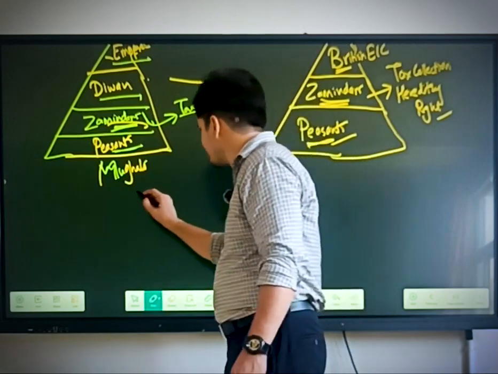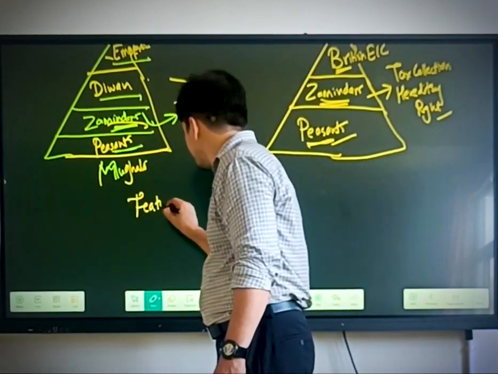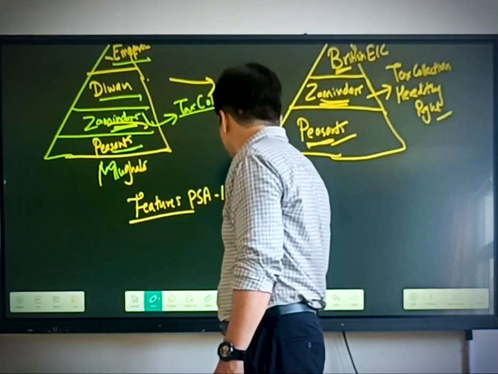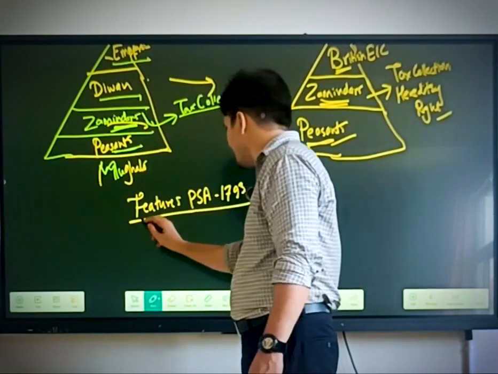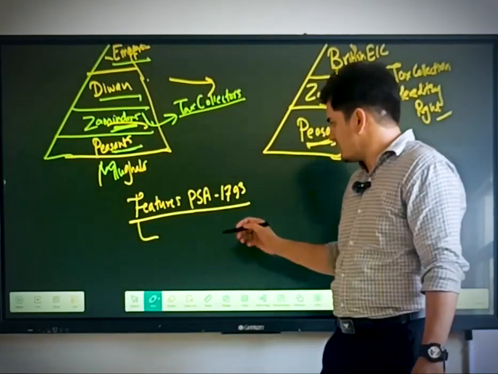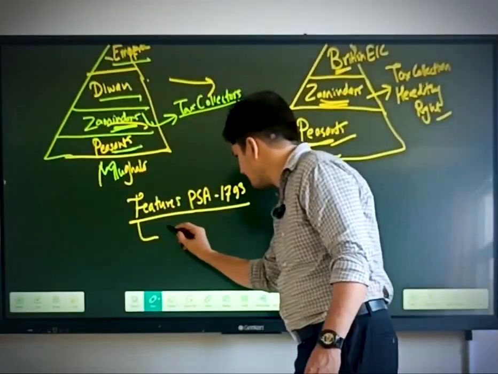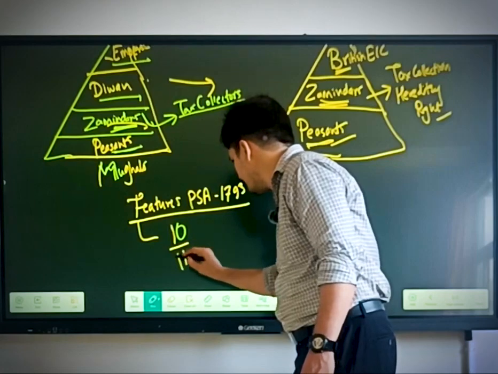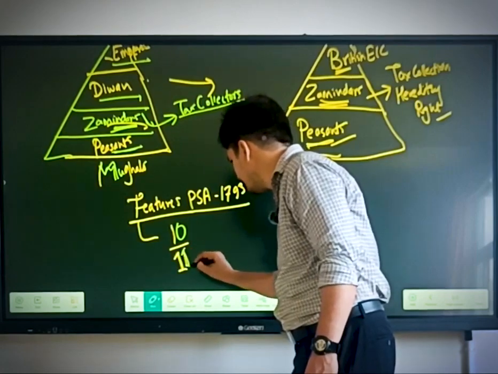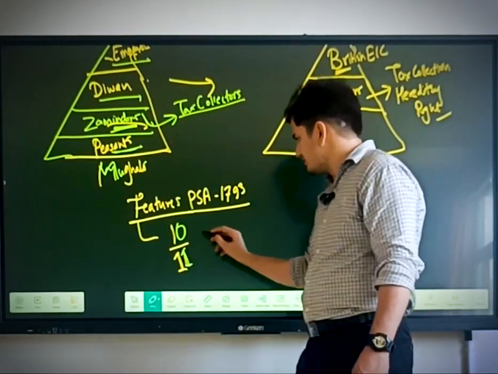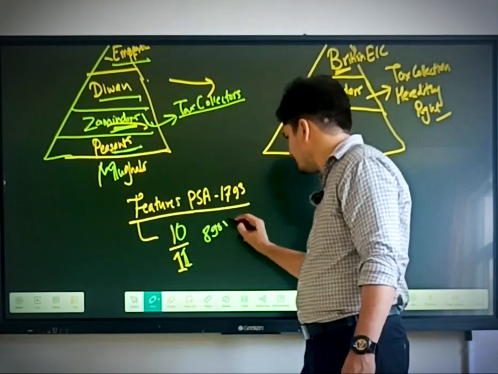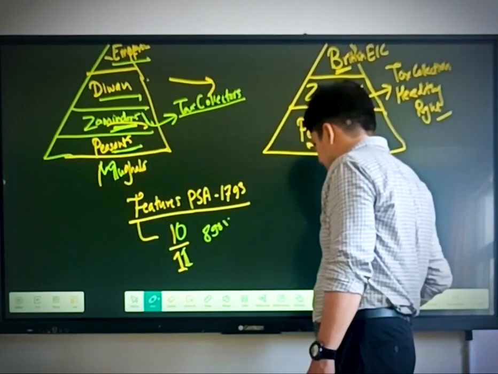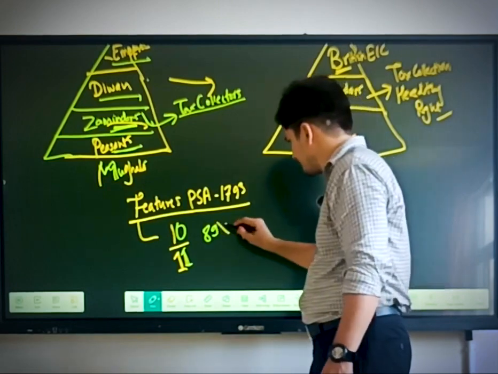So now we are going to discuss the features of the Permanent Settlement Act 1793. So the first feature was the tax will be collected from the peasants up to 10 upon 11. That means 10th part of 11. It is around 89% of the total produce will be collected by the Zamindars from the peasants.